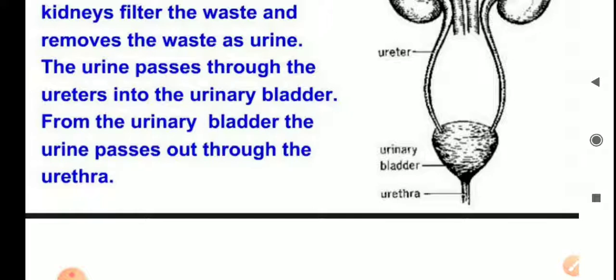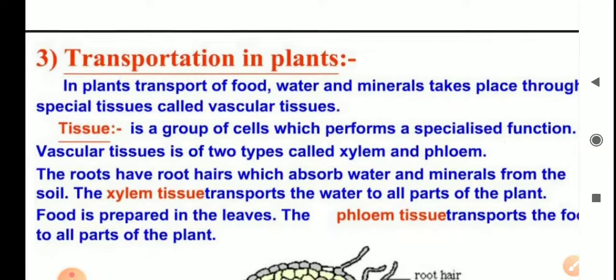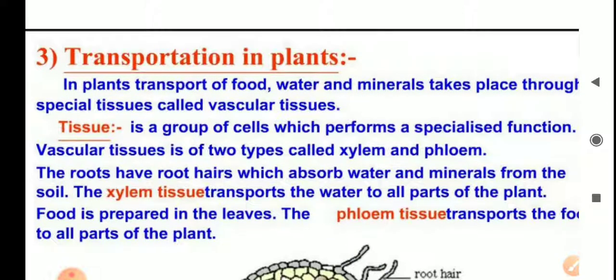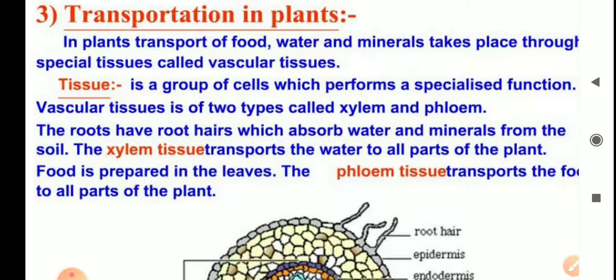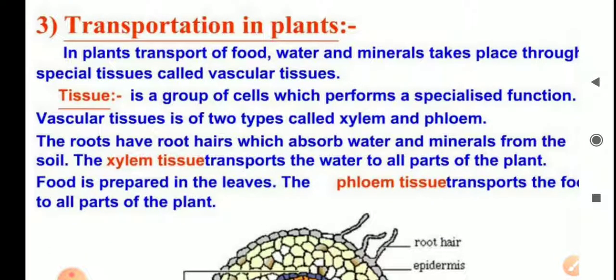Okay, so now, after the excretion in animals, the transportation in plants. We have learned about the excretion in animals. Before that, we learned about the transportation in animals. Now the topic, transportation in plants, how does it happen?